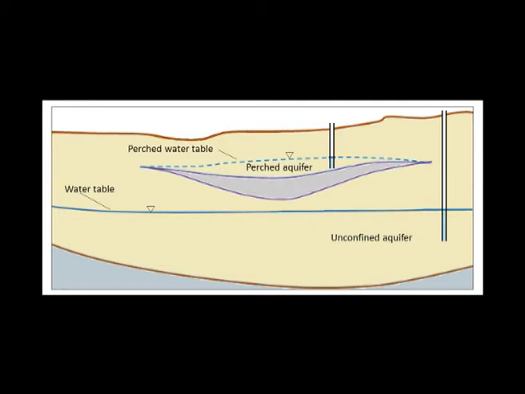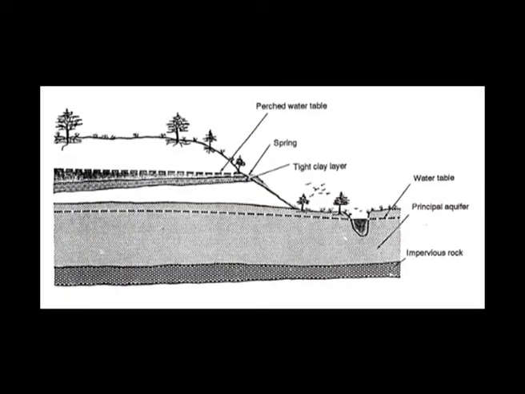Here you can also see a perched water table. The unconfined aquifer is present in the lower position, the confined aquifer is present in the upper position, and the water table is present within the central region. You can also see 2 layers, and springs coming up. Springs arise from the point where the water table intersects the top surface. When the water table intersects the surface, it acts like a spring, a water body. Water just starts coming from the water table, just like seepages.